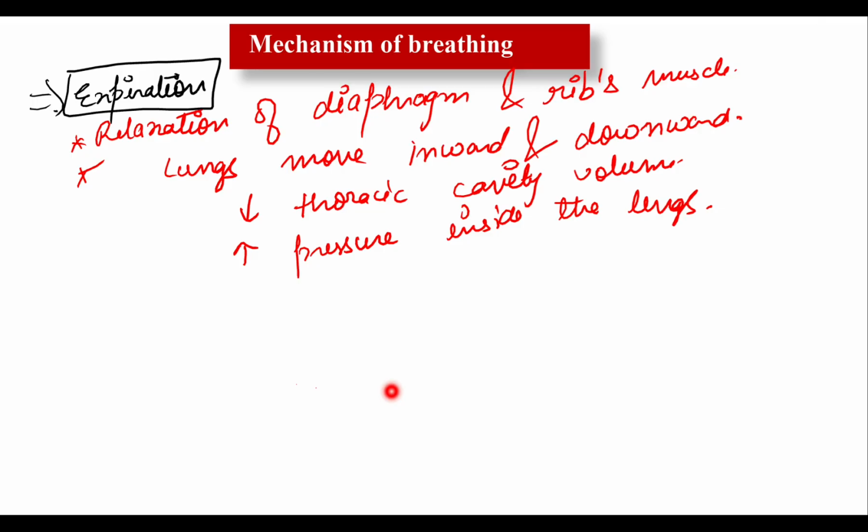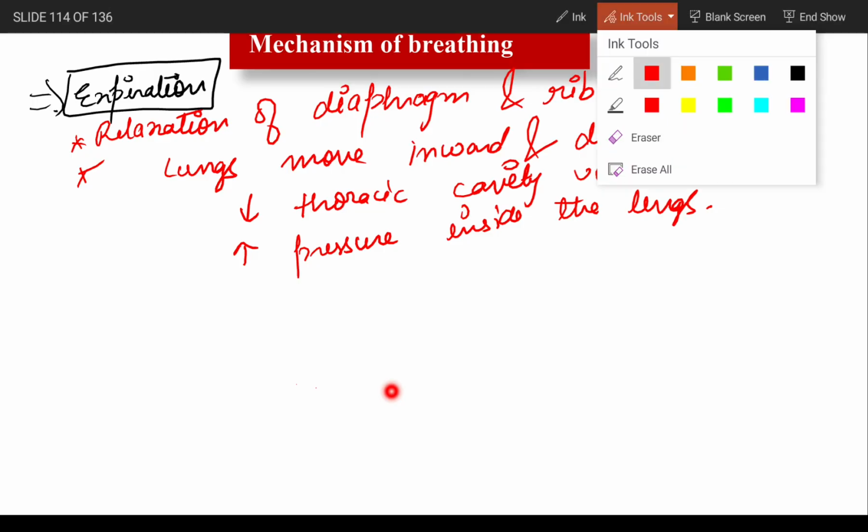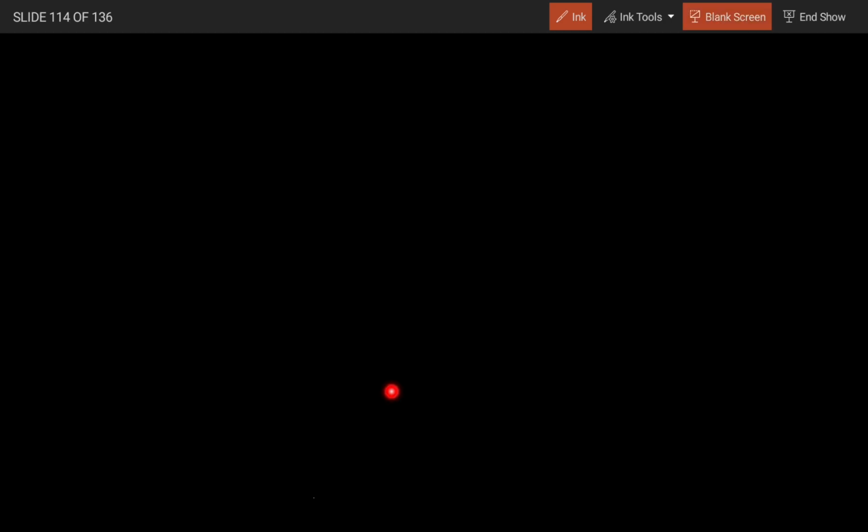Now let's talk about the rate of breathing. The mechanism of breathing is completed. Here I'm going to write it: rate of breathing. The process of breathing pumps oxygen into our body and removes carbon dioxide, as you all know. Breathing occurs involuntarily. Involuntary means on its own, it is not under our control. But the rate of breathing is controlled by the respiratory center of the brain.